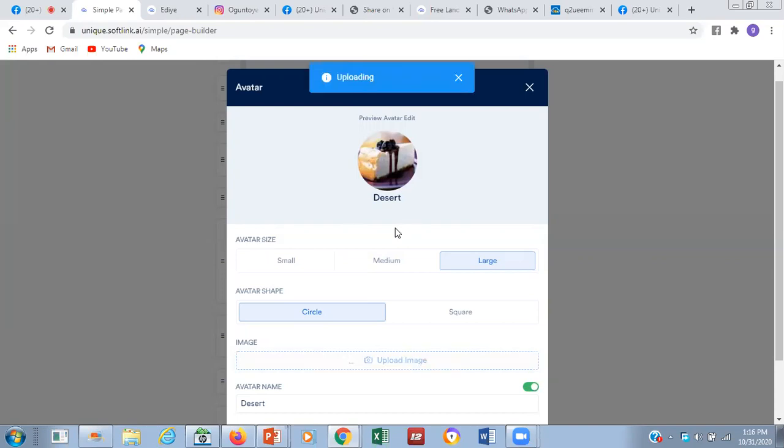Let it update, and you'll see that when it goes live, the name of the food will be changed. Once you pick up a template, it's very easy to just follow the template and make all those edits for them to be implemented. After that has been done, like I told us, the dessert that is there, you can erase it and put the name of the food that you are actually putting. This is the avatar. You can create more of that.